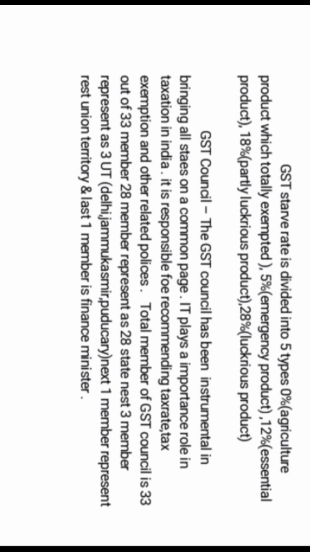Then let's go to the GST Council. What is the GST Council? The GST Council has been instrumental in bringing all states onto a common page. It plays an important role in taxation in India. It is responsible for recommending tax rates, tax exemptions, and other related policies. The total number of members of the GST Council is 33. Out of 33 members, 28 represent the 28 states. Three members represent 3 UTs like Delhi, Jammu Kashmir and Puducherry. One member represents the rest of the Union Territories, and the last important member is the Finance Minister.